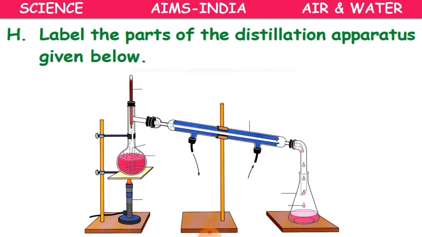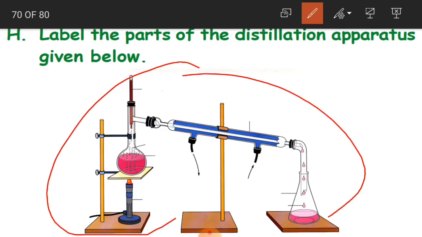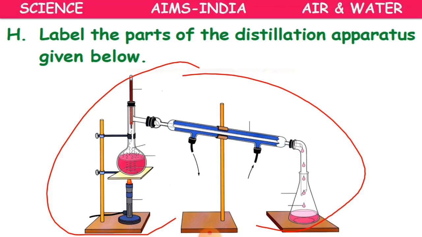Likewise, you draw this picture, children, and label the parts. You already have this picture and all the parts in our previous slides where I explained the methods of sedimentation, condensation, and distilled water. So take a careful look, then draw this picture and label the parts without seeing.